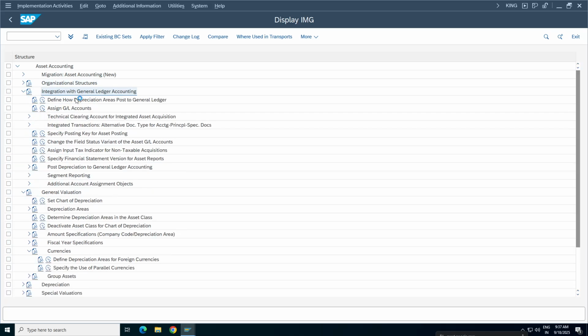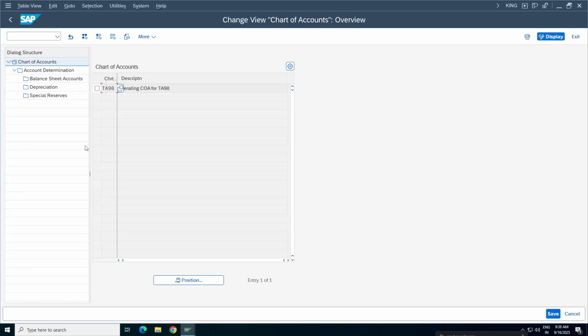Integration. For any asset-related business transactions, the system will definitely expect some parameters. It will ask you to assign the GL accounts and the account assignments. Okay, so this part is posting. Whenever you post some business transaction, from the posting perspective the system will ask you for some parameters, for example GL accounts, cost centers, profit centers and so on. Mostly it will ask you for either account assignment objects or the GL accounts. So assign GL accounts. We already assigned a couple of GL accounts, right?